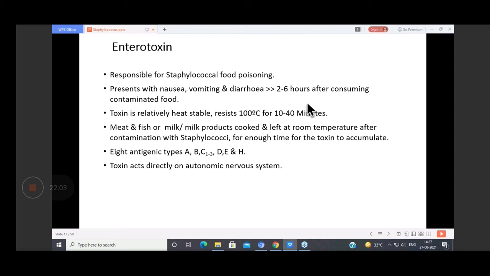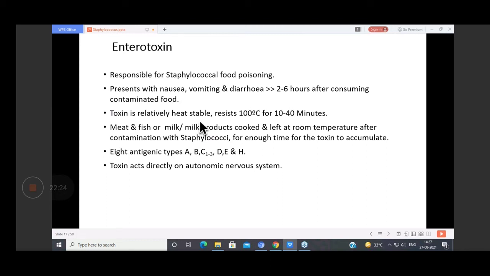it is very helpful if we can know when the patient has had his food. So in case of staphylococcal food poisoning, the incubation period is very short. So within 6 hours, the patient will present with symptoms.